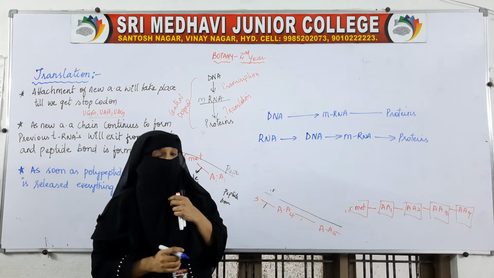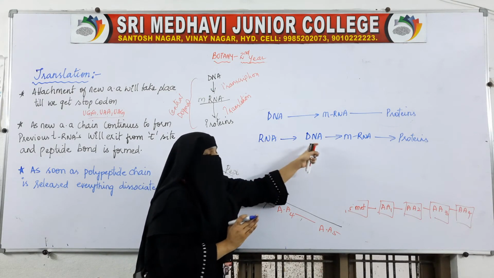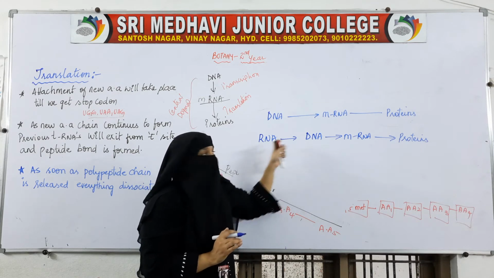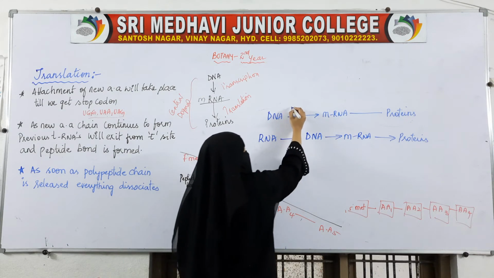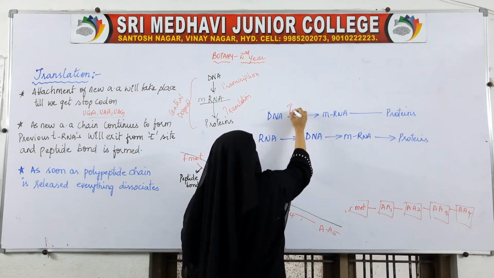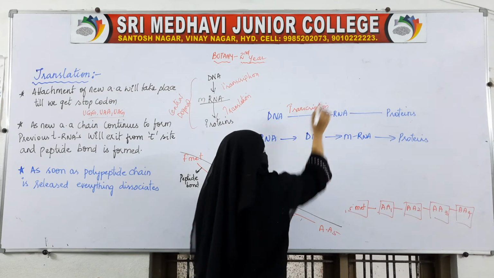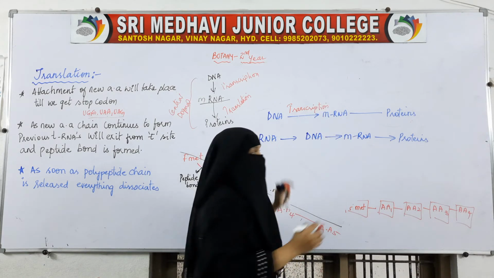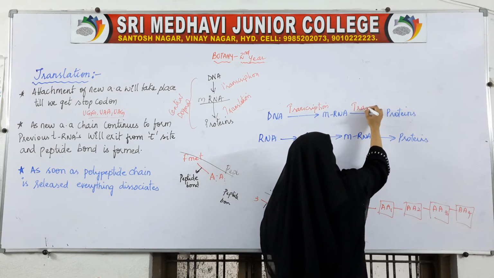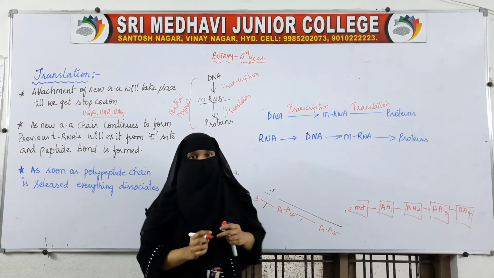So the first thing that happens is reverse: RNA is changing into DNA. DNA changing to mRNA is transcription, and mRNA changing into proteins is translation.